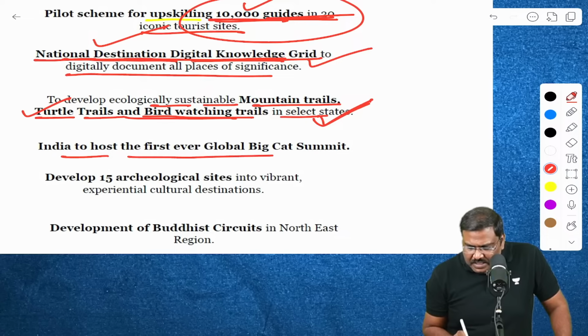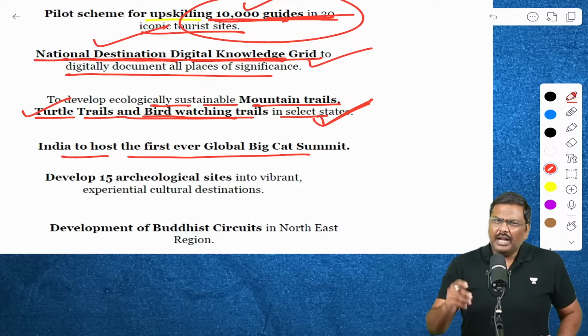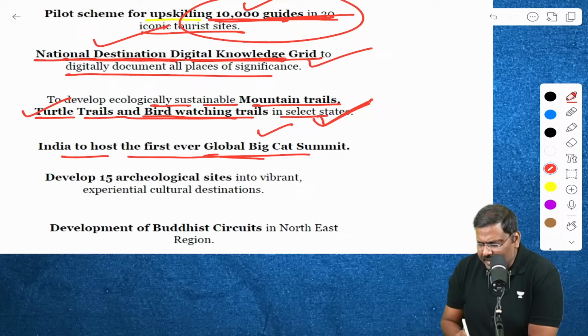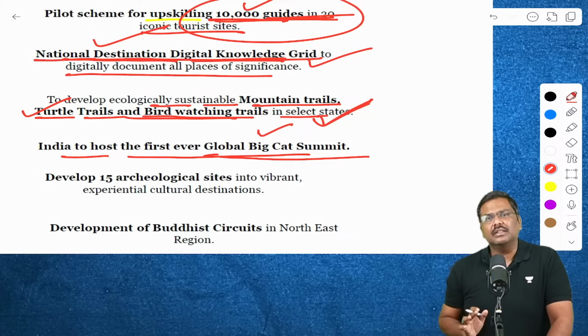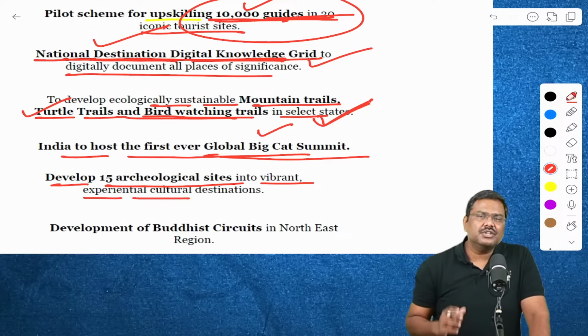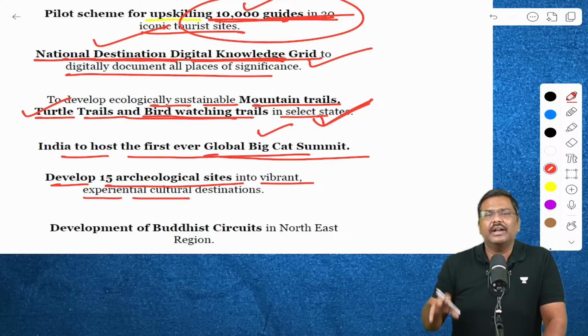India to host the first ever Global Big Cat Summit. In fact, this was announced last year as well. This year, we will be hosting the Global Big Cat Summit. We are expecting the heads of multiple countries to participate in this. Next, 15 sites to be developed into vibrant experiential cultural destinations. Certain historically important sites have been identified.